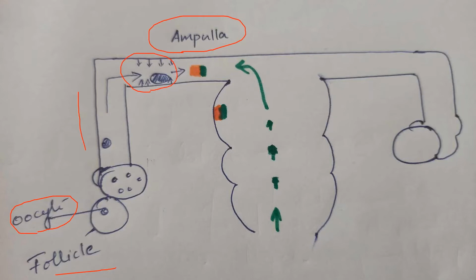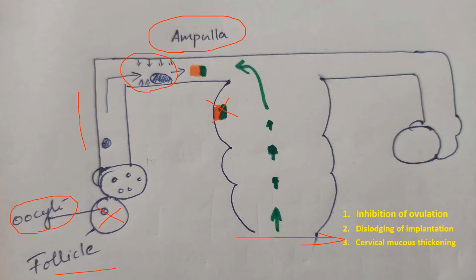Now, what will we do with contraceptives? We can do three things. Either we can inhibit the ovulation, or secondly, we can use contraceptive pills which can dislodge the implantation, and third, the cervical mucus thickening can be done.